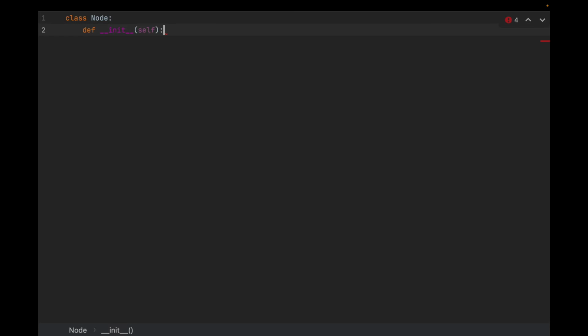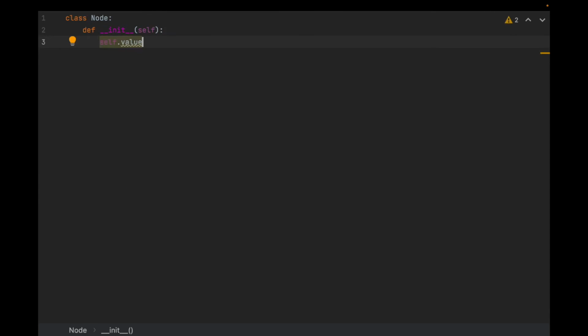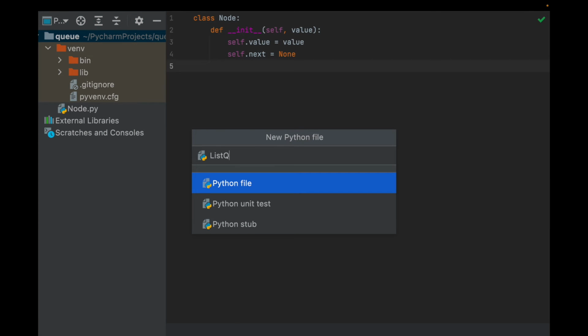And we're going to create an initializer. Every time you create a node, its value will be set to the value you provide, and I've got to provide that as a parameter. And then we're going to take the next, and it's going to initially point to nothing. And I'm going to now start programming the list queue. Say new Python file, list queue, and now we're in list queue.